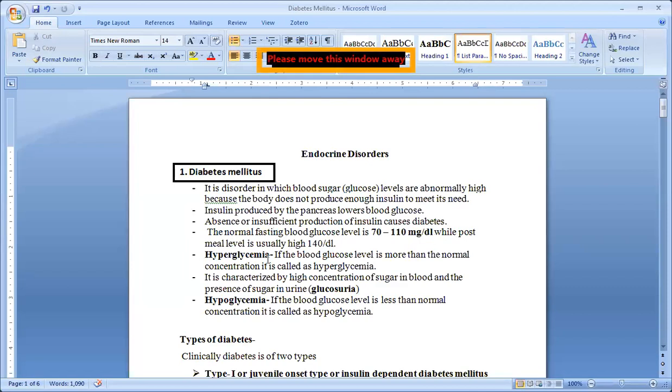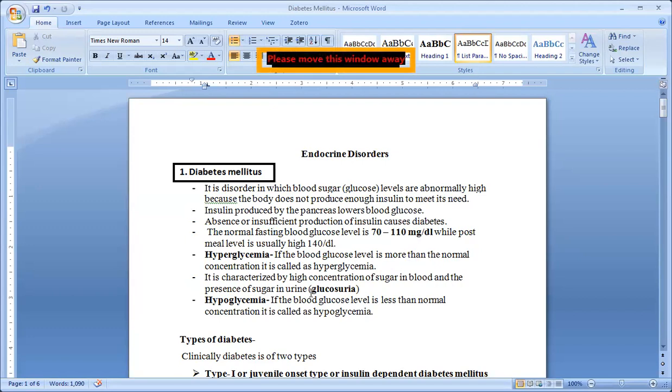Now see here, hyperglycemia. Hyper means high, glycemia means sugar. If the blood glucose level is more than normal, it is called hyperglycemia, characterized by a high concentration of sugar in the blood and also the presence of sugar in the urine.